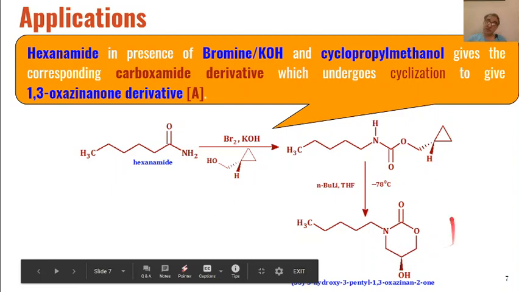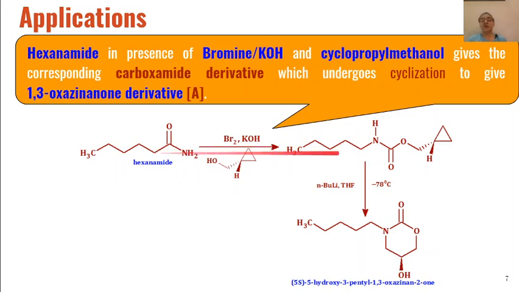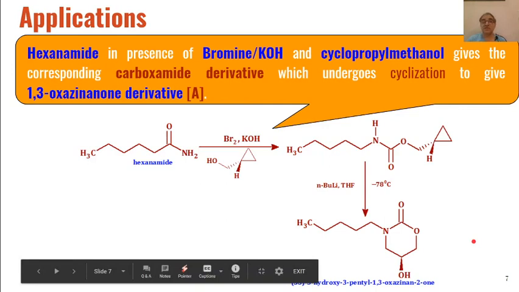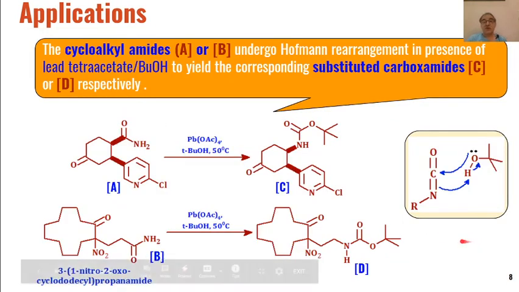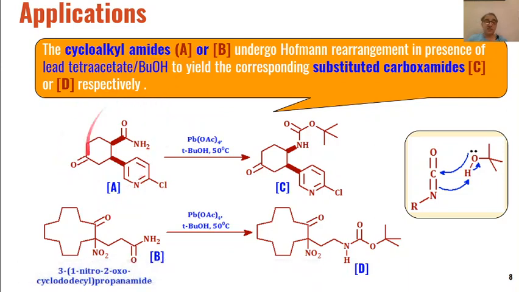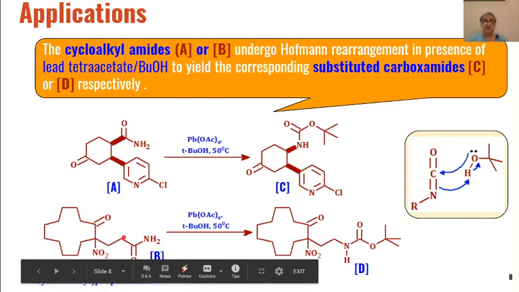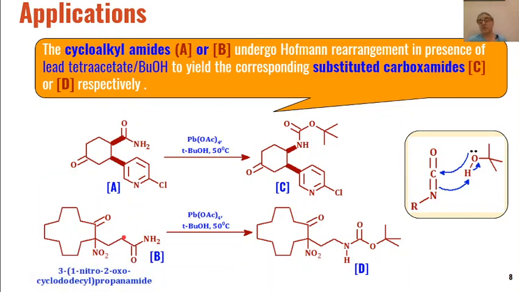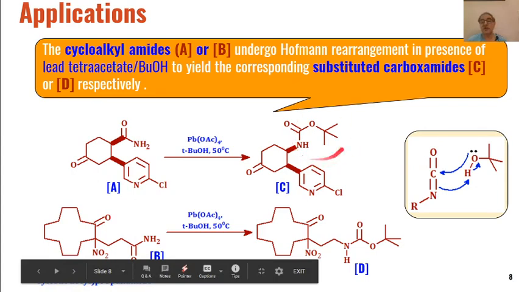And the formation of this product passes through Hofmann rearrangement, which leads to the conversion of hexenamides into these types of carbamates as intermediates. Then the cycloalkyl amides like this and this can be converted into the respective carbamate derivatives as the product.